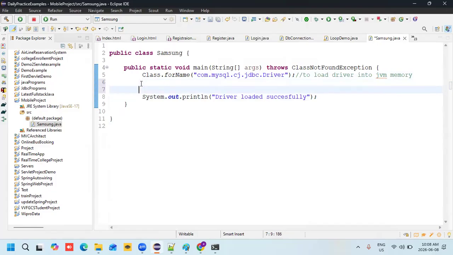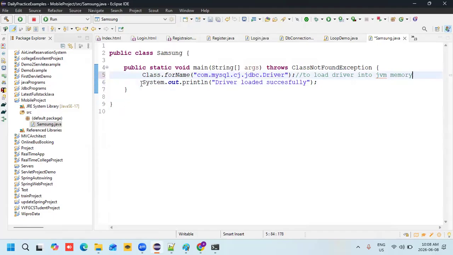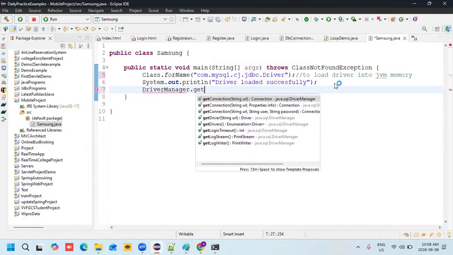Anyhow, driver loaded successfully. Next, what should I do? I should provide the connection. How can I provide the connection? Using the Connection interface. Now that the driver is loaded, I need to inform the driver manager: DriverManager dot getConnection.